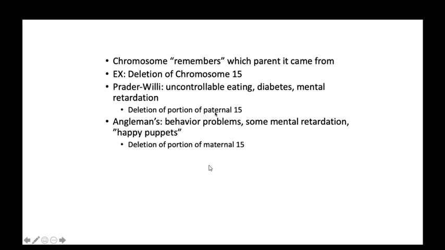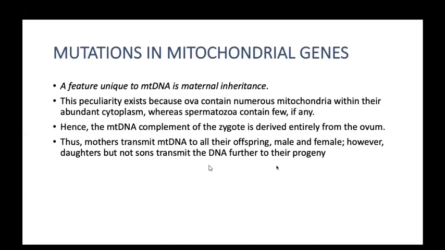Now, mitochondria have maternal inheritance. Why? Because the ovum has a maximum amount of cytoplasm, and sperm have scanty cytoplasm. When the ovum and sperm combine to form the zygote, the whole cytoplasmic component comes from the mother. So these patients have maternal inheritance.